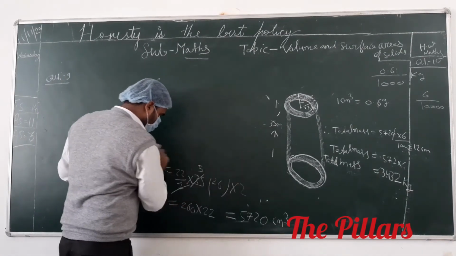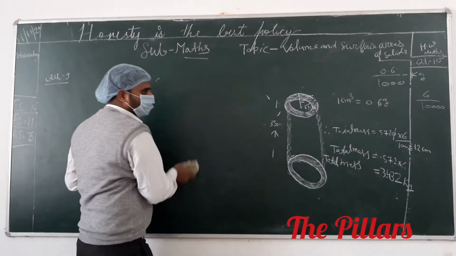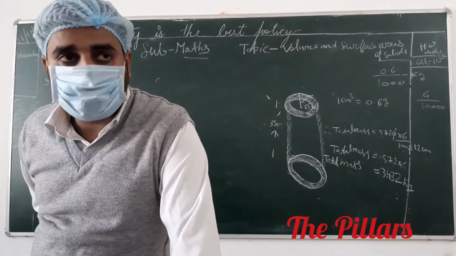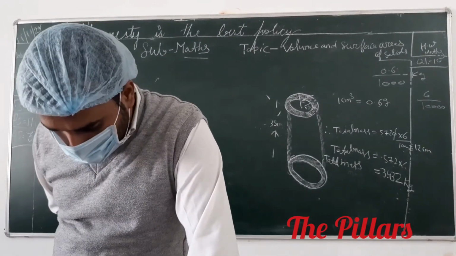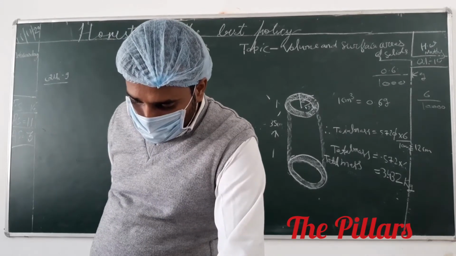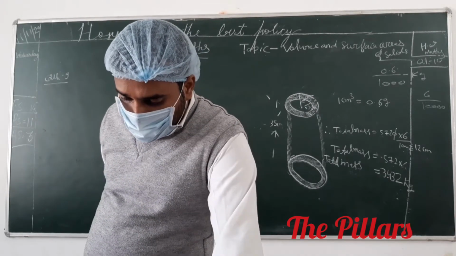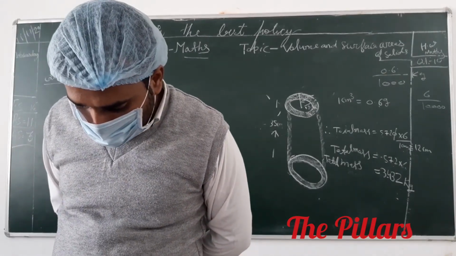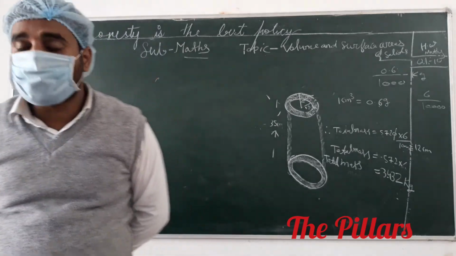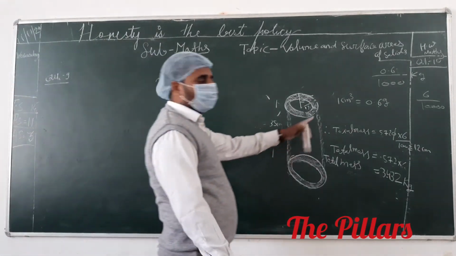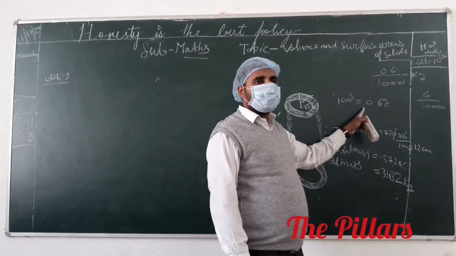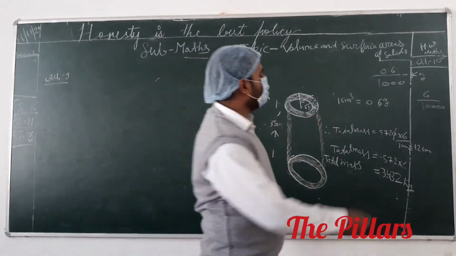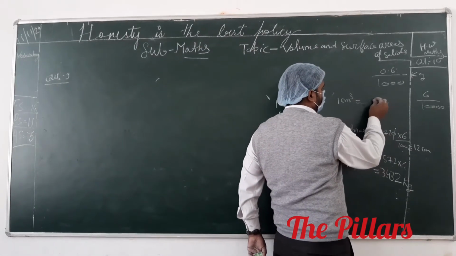You have to solve question number 11. Question number 11 says: find the weight of a solid cylinder. Which type of cylinder is given? Solid cylinder is given. The question asks to find the weight of the solid cylinder of radius 10.5 centimeter and height 60 centimeter, if the material of the cylinder weighs 5 gram per cm³. That is, the weight of 1 cm³ is given as 5 gram.